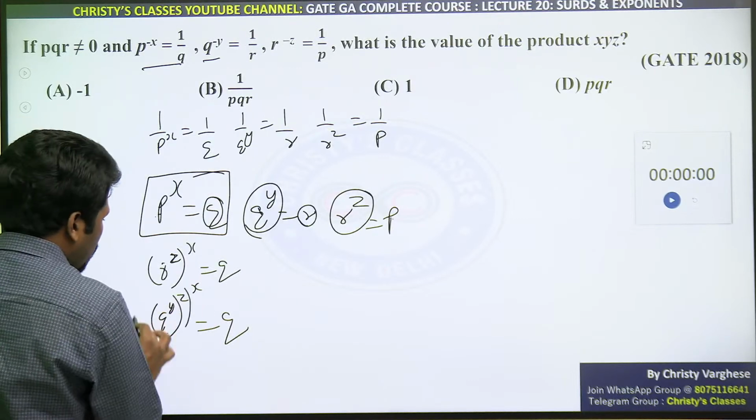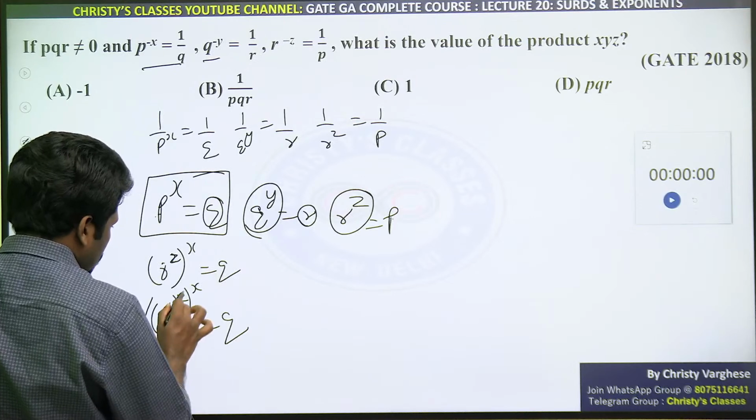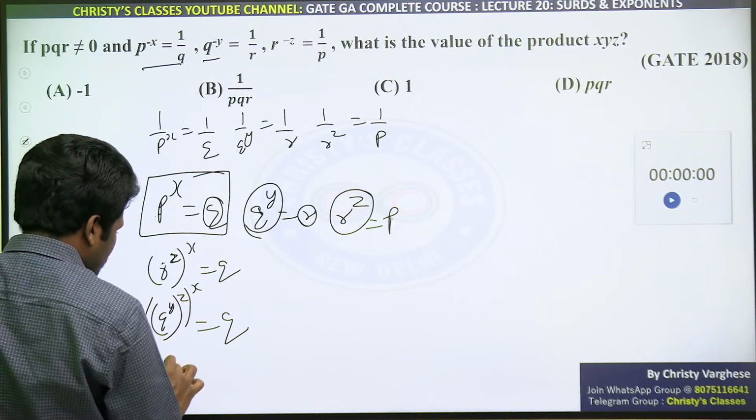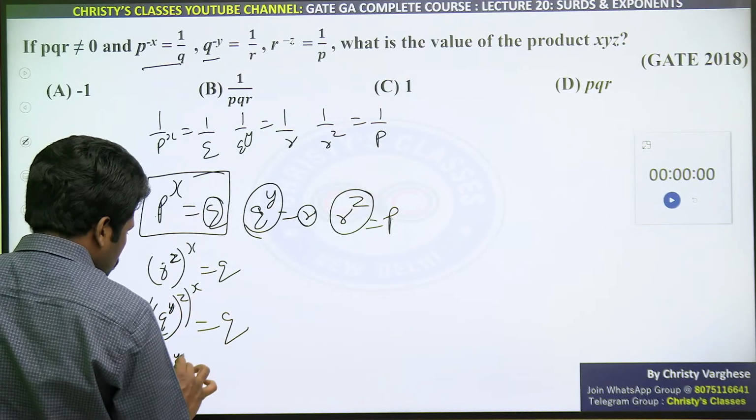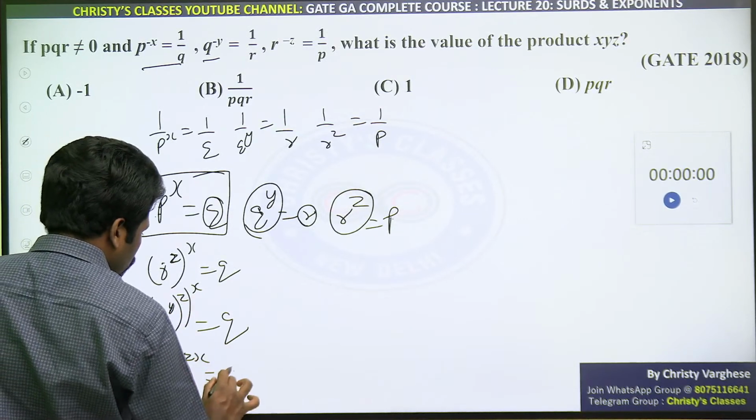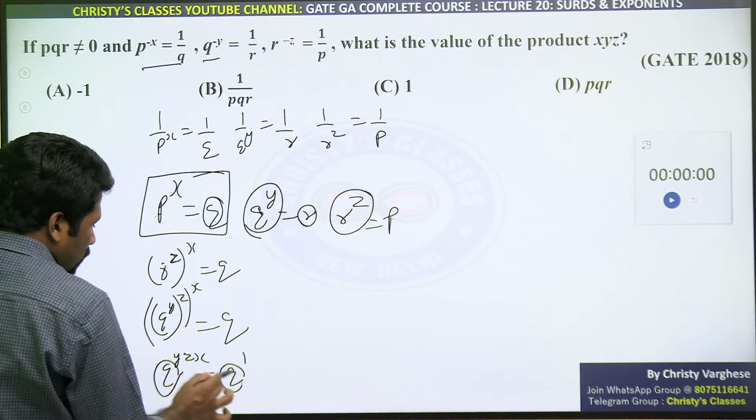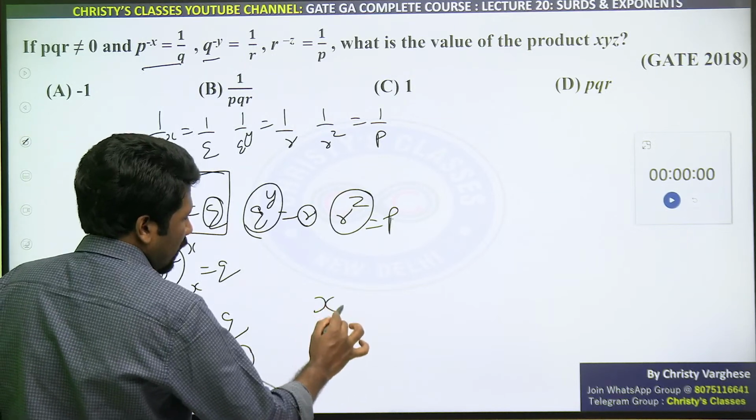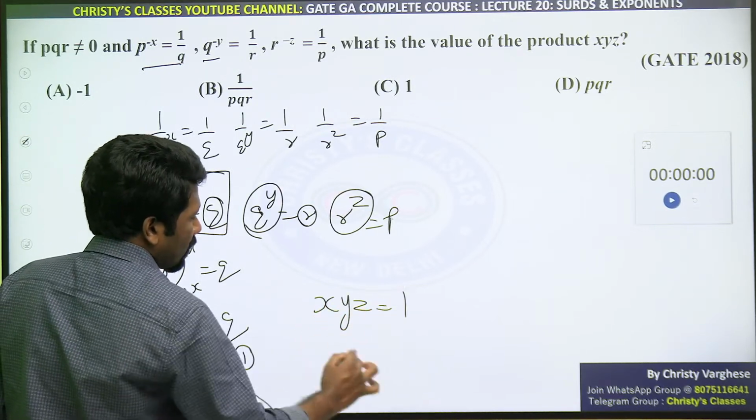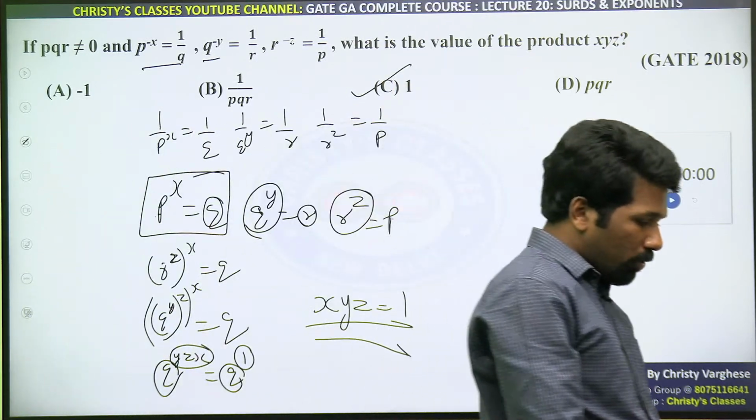Now it is power of power. How to deal with power of power I told you. z into x, the bracket is there, so y into z into x, that is q raised to y into z into x equal to q. q means q raised to 1, bases are same, so comparing the powers is right. y into z into x and x into y into z are same, right? x into y into z is equal to 1. This is how to do it without logarithm.